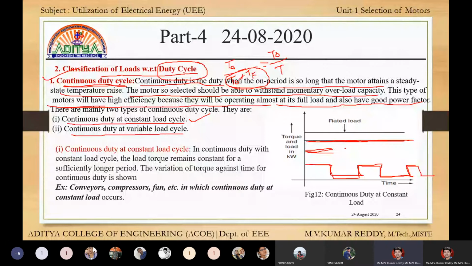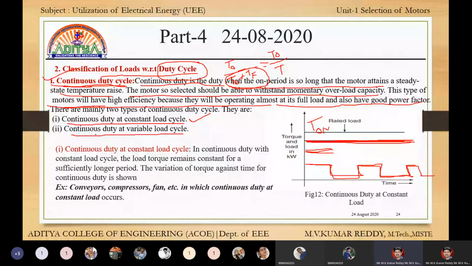Intermittent means changing: changing from on to off and off to on, again on to off and off to on. If T on is very long, then it is called a continuous duty cycle.